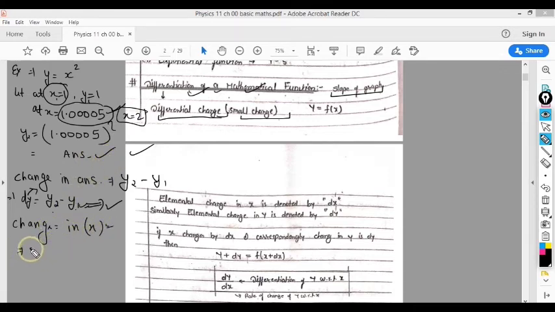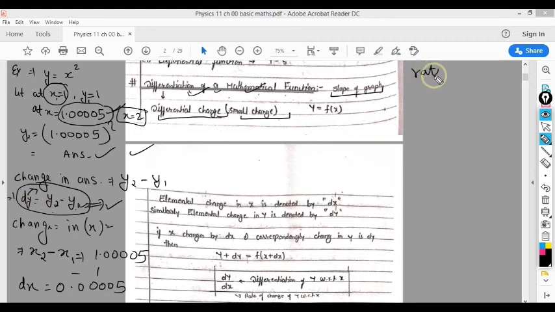You will say change in x is final value of x minus initial value of x. So this final value will become 1.0005 minus 1. That means if you change your x by this much value, this is called dx, then this is your change in answer dy.